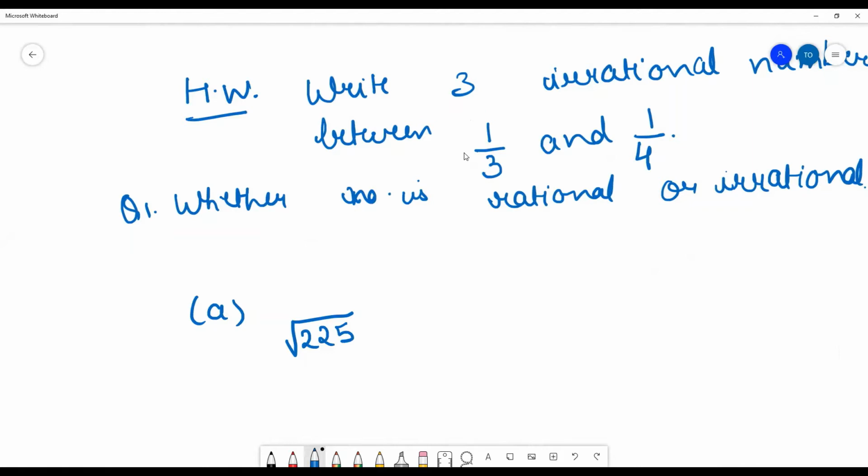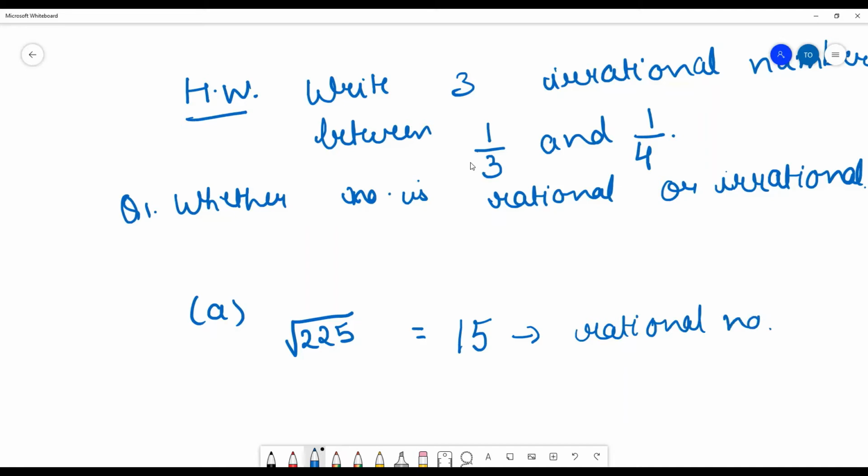Yes, Nitya, can you tell me whether it is rational or irrational? Yes, ma'am. Root 225 is what? 15. Okay, and 15 is a rational number. So it is a rational number.